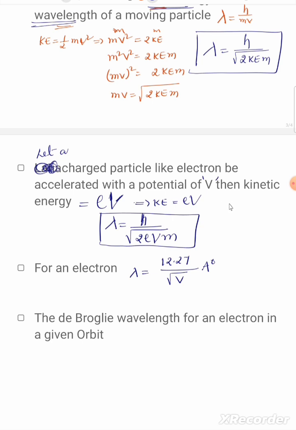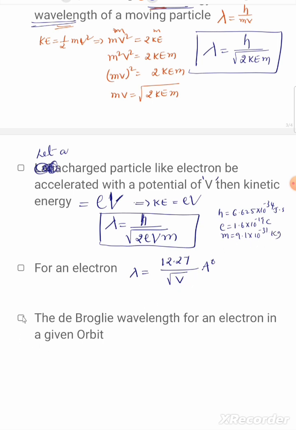Here h equals the Planck constant, 6.625 into 10 to the power of minus 34 joule second, and m is the mass of the electron, 9.1 into 10 to the power of minus 31 kg.